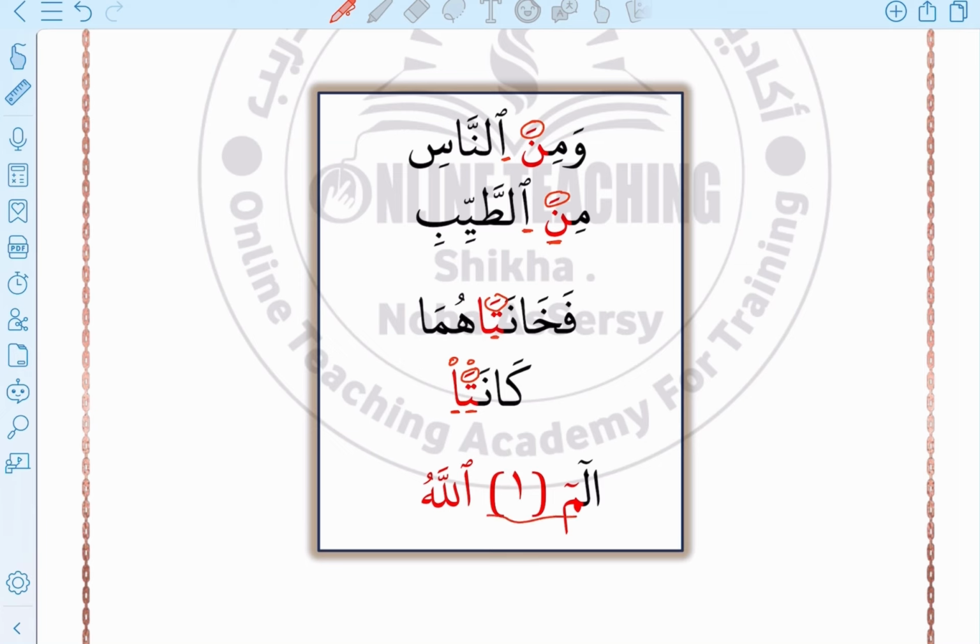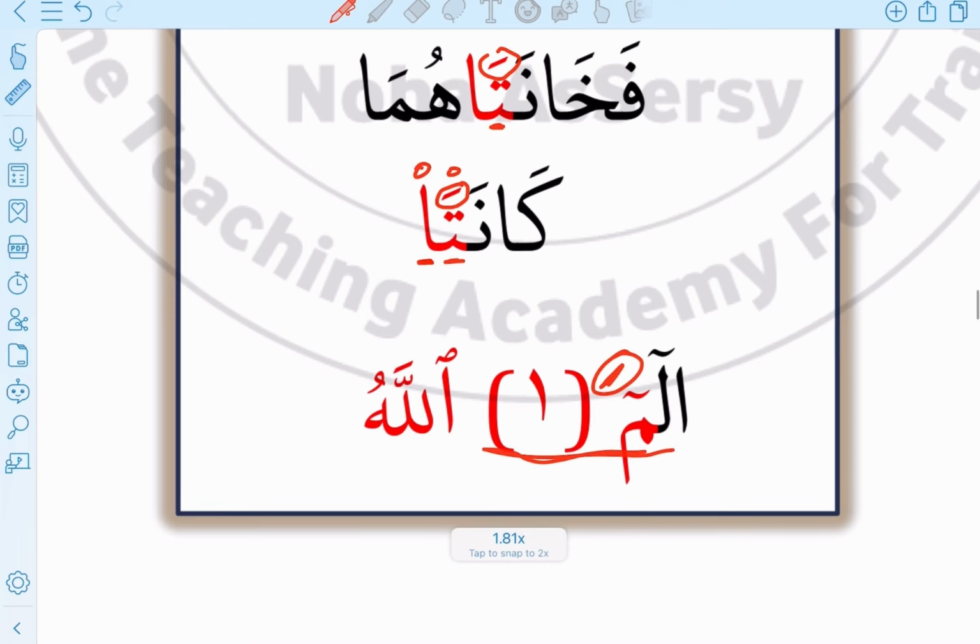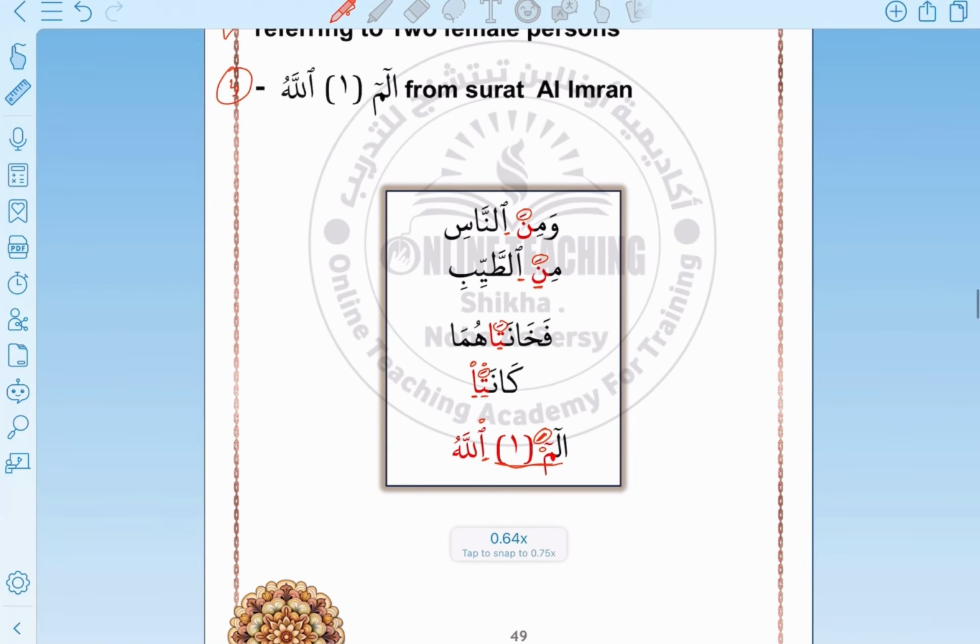You see the linking here? Why did we vowel the last meem here with fatha? Because of التقاء الساكنين. So simple. The meem here is sakina, and the alif hamzat al-wasl, all of us know that it's sakina. So because of the meeting of two sakin letters, we will vowel this meem with fath, and that's التقاء الساكنين.